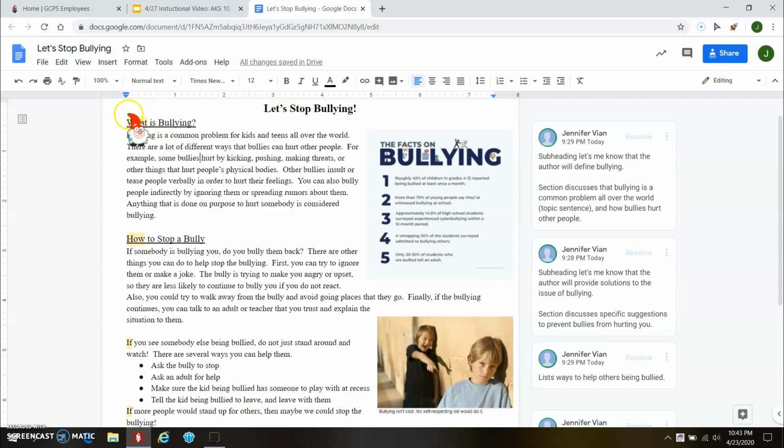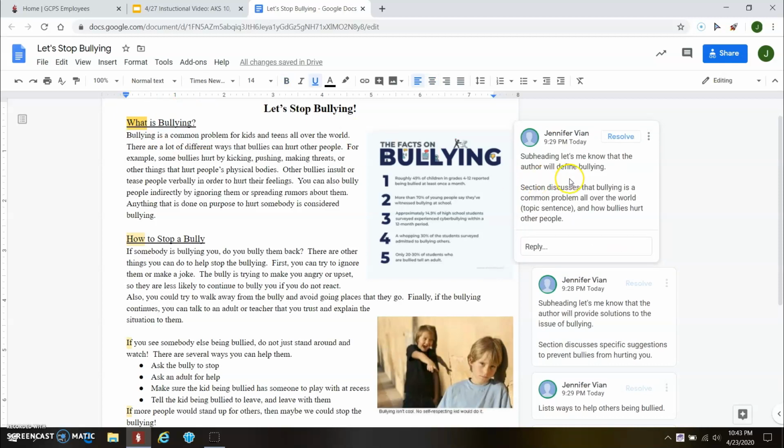Then we have our first subheading, which is "What is bullying?" Okay, so my subheading, I made a comment over here. This subheading lets me know that the author will define bullying. And this section discusses that bullying is a common problem all over the world. That is actually in my topic sentence right here: Bullying is a common problem for kids and teens all over the world. And how bullies hurt other people. Okay, so this section talked about two different things.